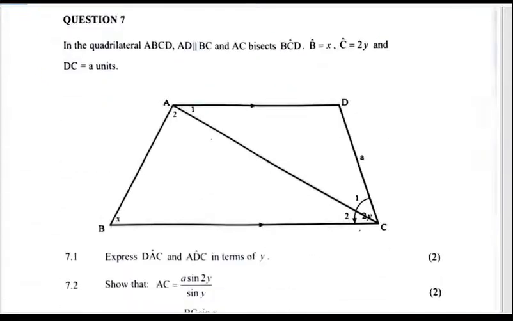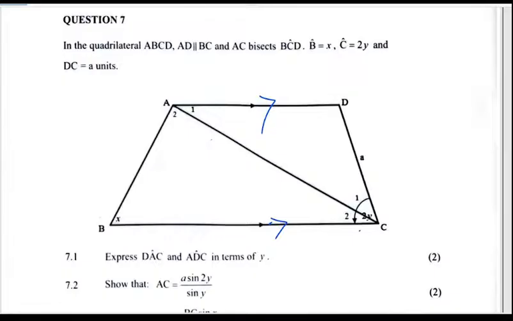Okay, question number 7. Telling us in a quadrilateral ABCD, these two lines are parallel, beautiful. AC bisects BCD. If our X is at B and then the C is 2Y.